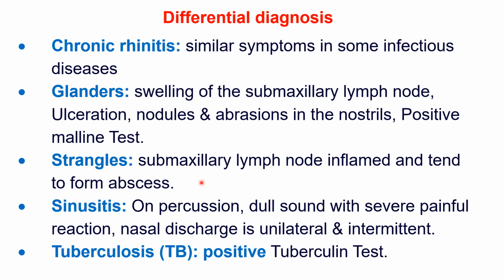Glanders occurs in horses. Another disease in horses is strangles. Here there is inflammation of the submaxillary lymph node and it tends to become an abscess. Sinusitis is commonly on par with rhinitis. On percussion there is a dull sound with a severe painful reaction, because of the inflammation. The dull sound is because of the edematous mucous membrane. At the same time the sinus is full of discharge. Here the nasal discharge is unilateral and intermittent.